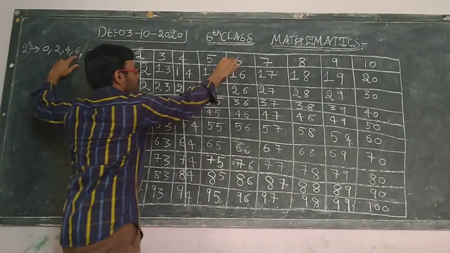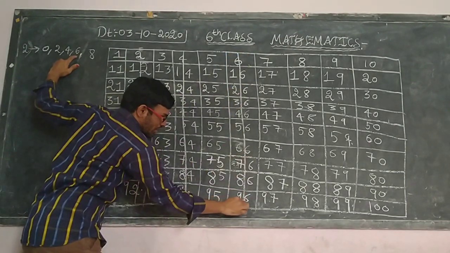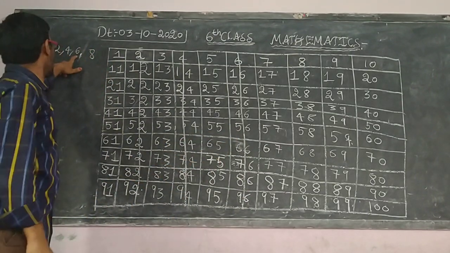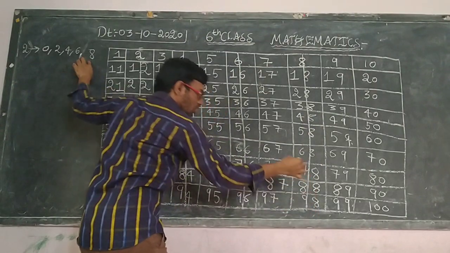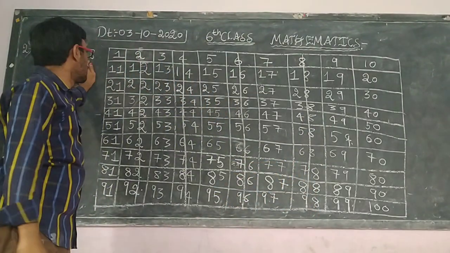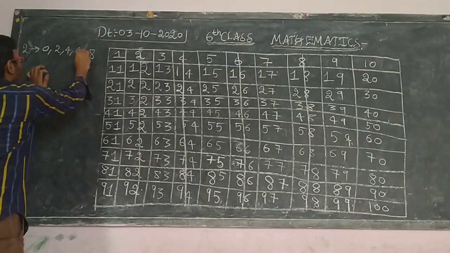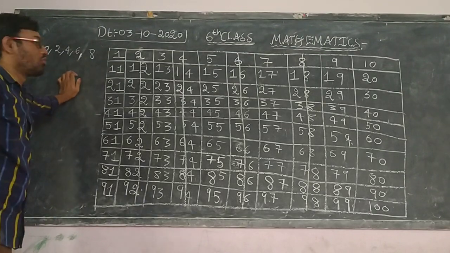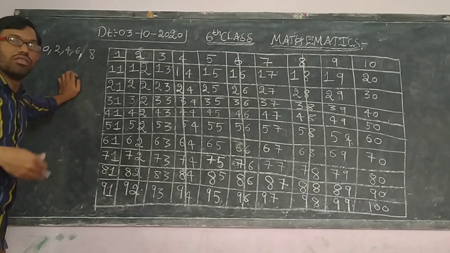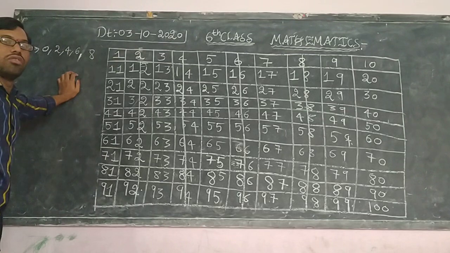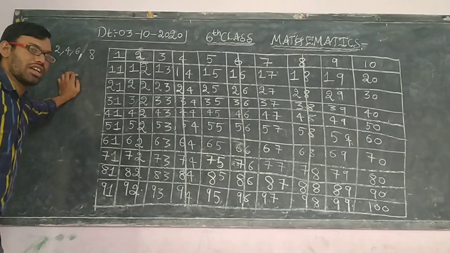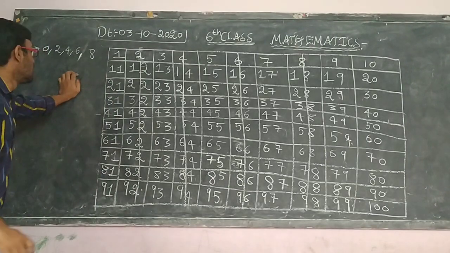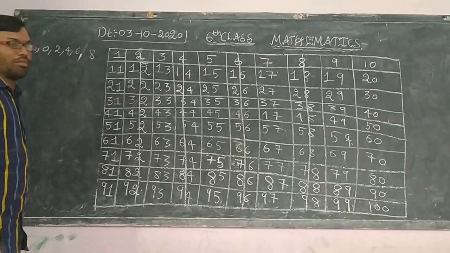Next, 6. 6 means all these numbers I am cutting. Next 8. 8 means all these numbers will be cut. Understood? So here what we are supposed to do is find one new concept. So what is that concept? You will understand after all the divisibility rules.